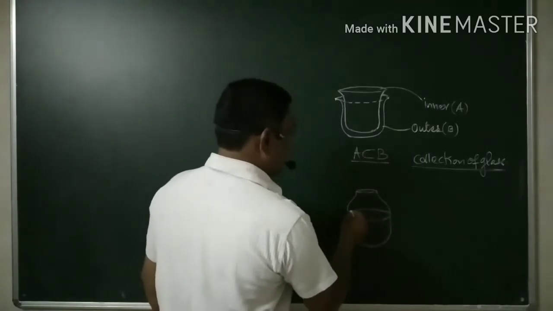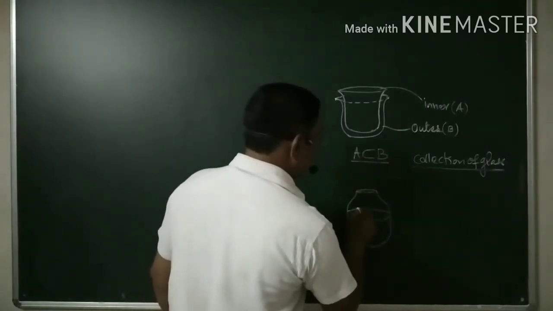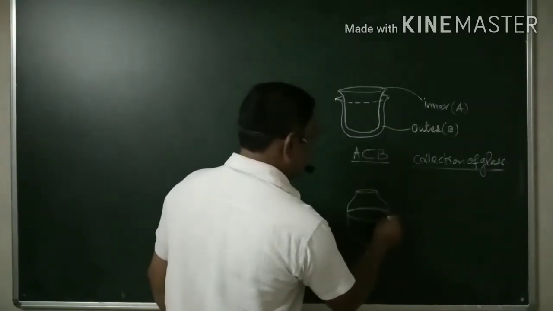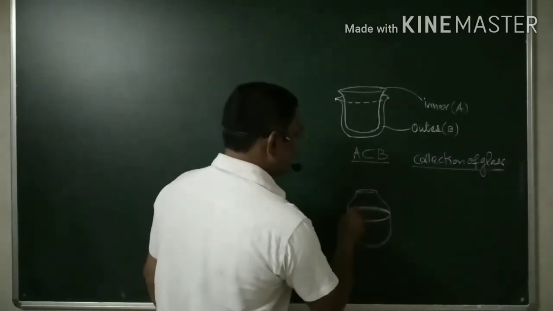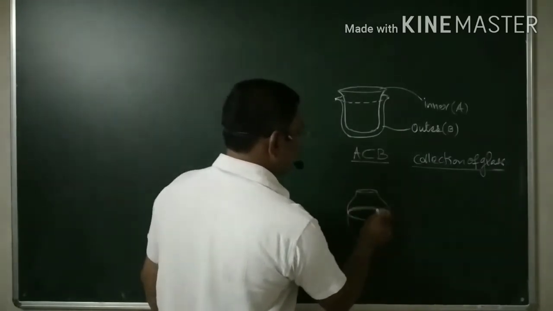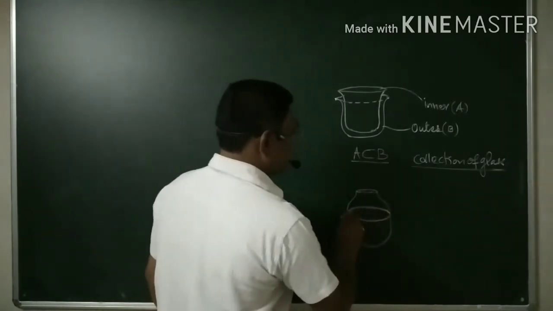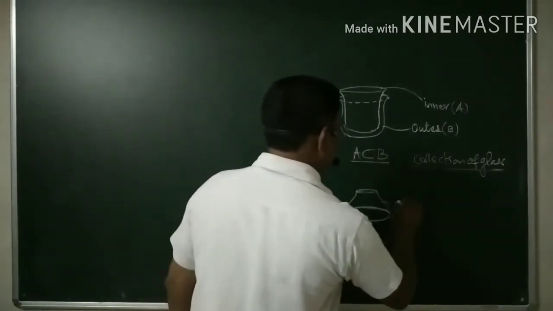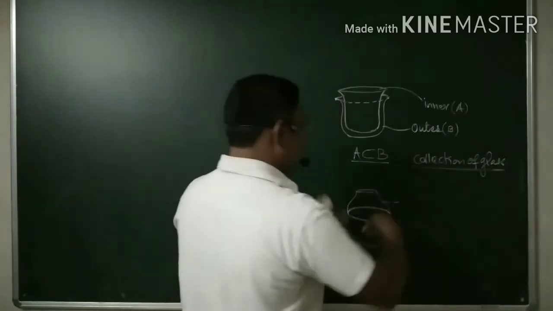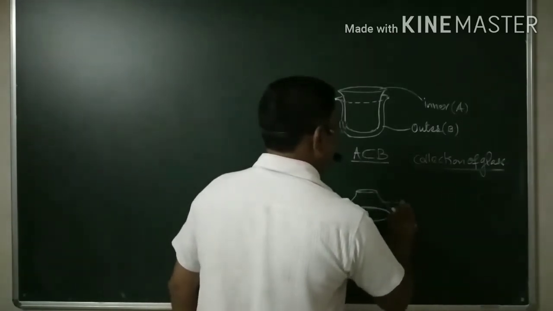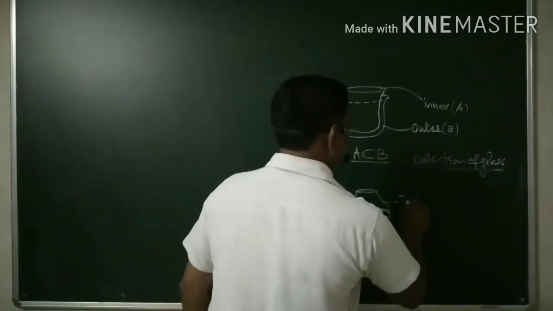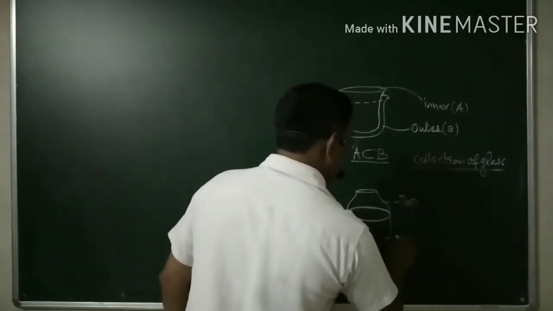The top of this part and this part are one and the same. They are the same, right? And therefore this is the outer or inner, whatever it may be. Yeah, this is the top, and this is the bottom.